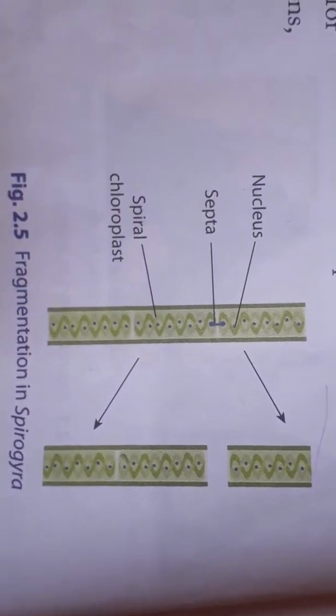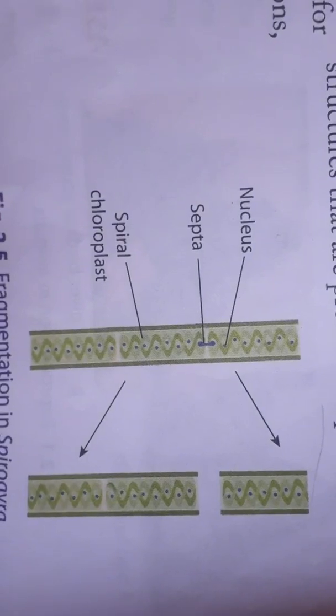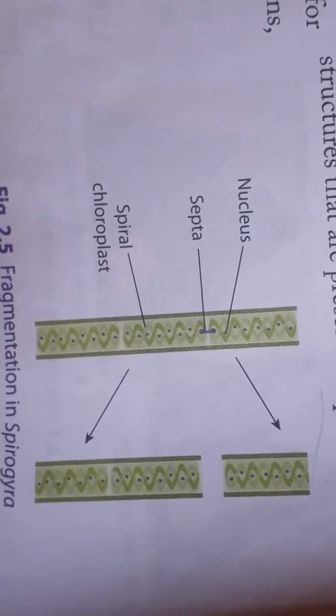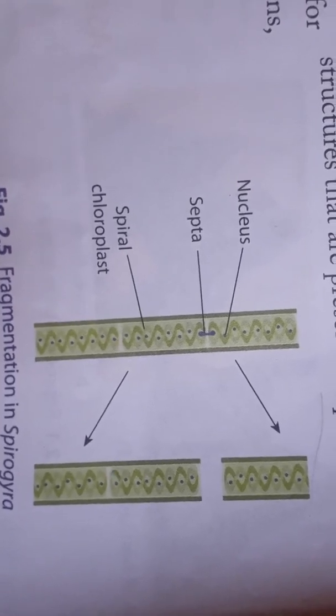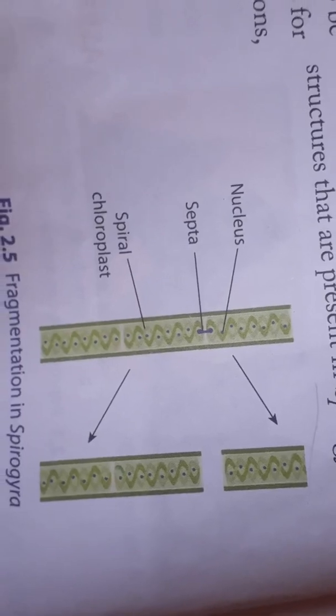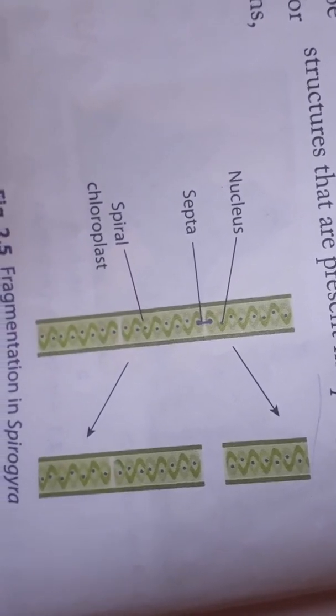Then the fourth one is fragmentation. In this method of asexual reproduction, the parent plant is divided into two or more parts or fragments. Each fragment grows further into an independent new plant. It is a ribbon-like structure that is present in Spirogyra.